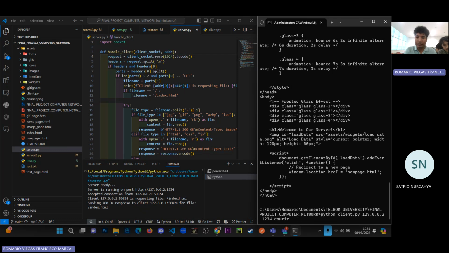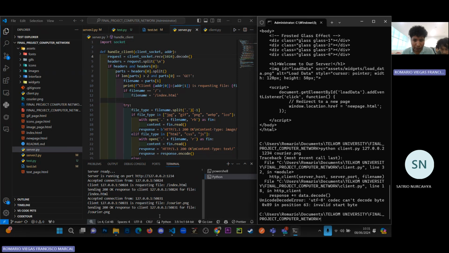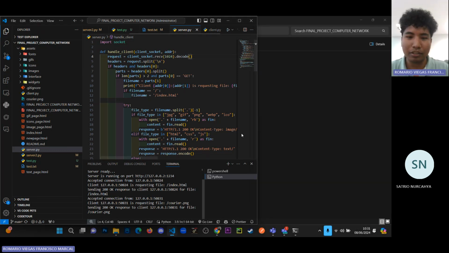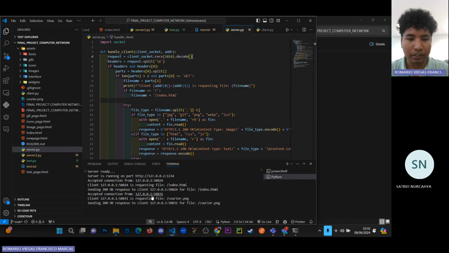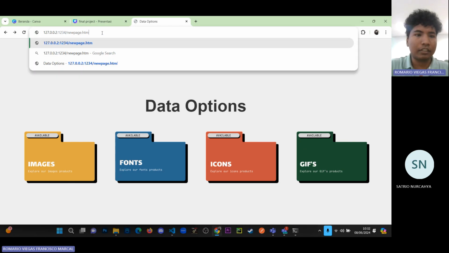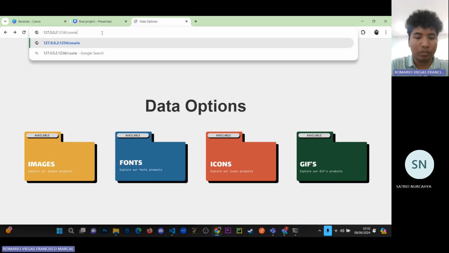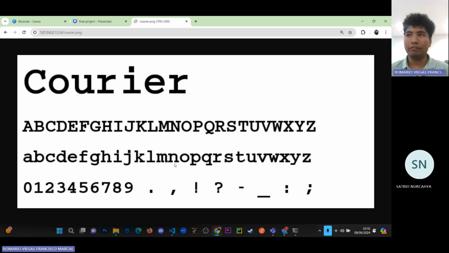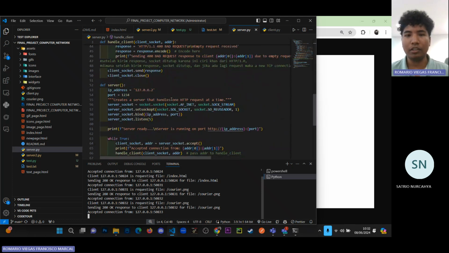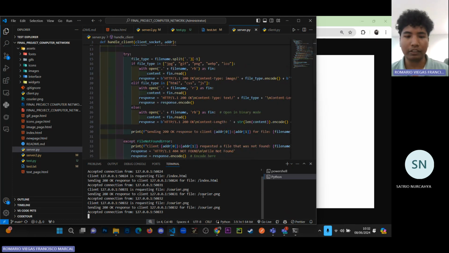Therefore, we can check that this server code handles different content types. If we press enter for courier.png, it's technically different in the terminal. So let's try it in the browser. If we go to the browser here and change the path to courier.png, we get the file. Yeah, we get the image of courier.png. That means we successfully opened courier.png. That's all about the testing of the single thread server.